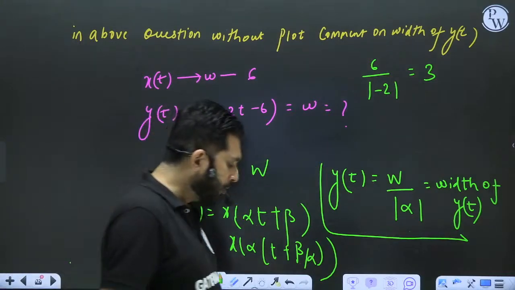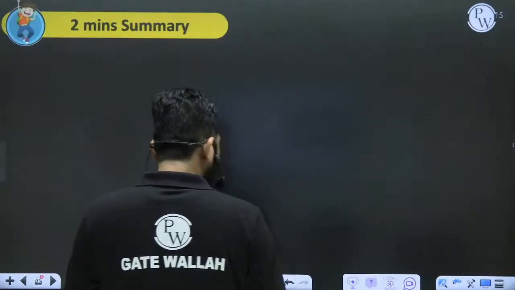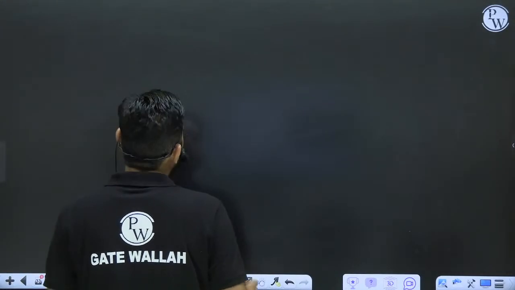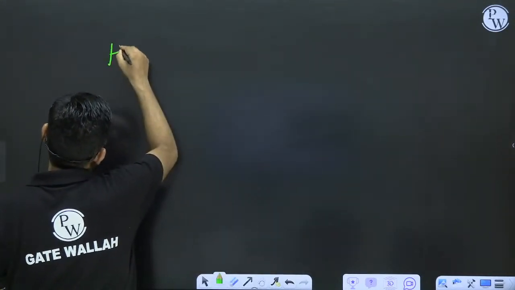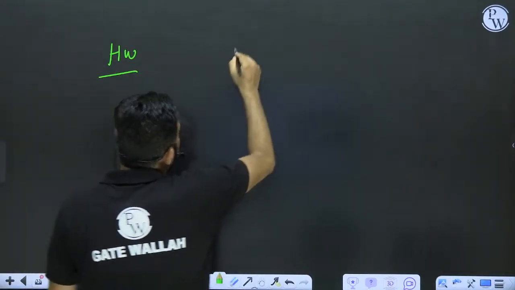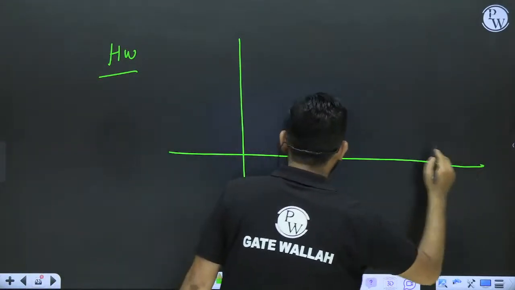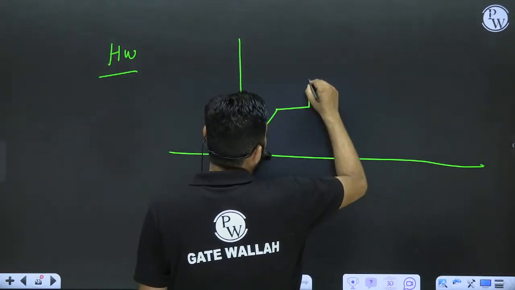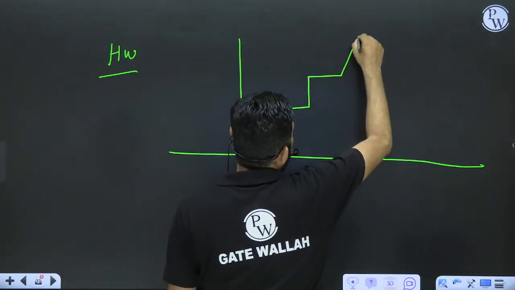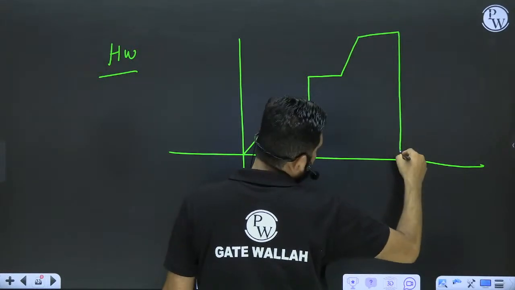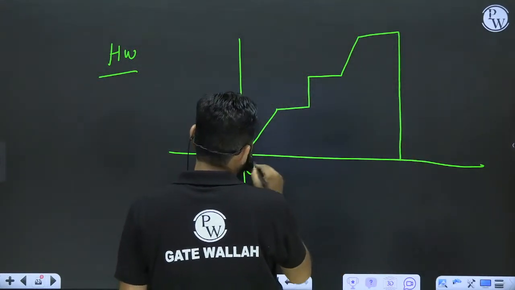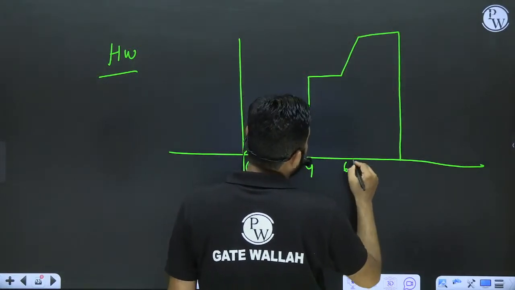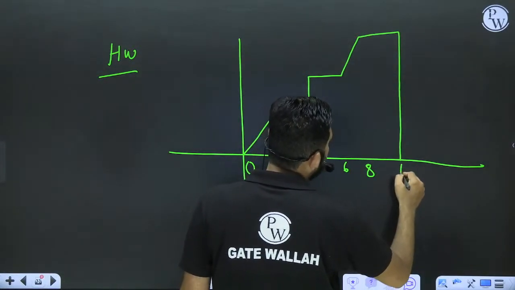Now I am giving you the homework. Let us take one homework before we conclude the class. I have this kind of signal. The time axis has 0, 2, 4, 6, 8 and 10.